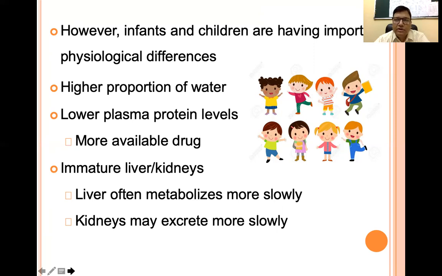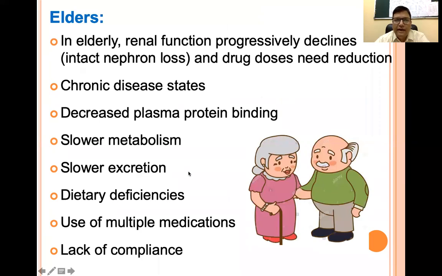So we should be very cautious while we are giving a drug, and we should not simply see the kids or children as a miniature of the adults. Even in the elderly, there are different changes which occur with aging. Renal function declines, the intact nephrons are lost, so the drug dose needs to be reduced. The elderly often suffer from different chronic disease conditions like diabetes, hypertension, cardiac diseases, arthritis, etc.